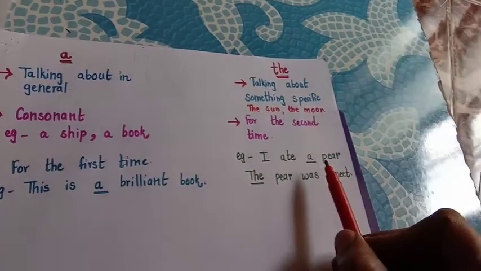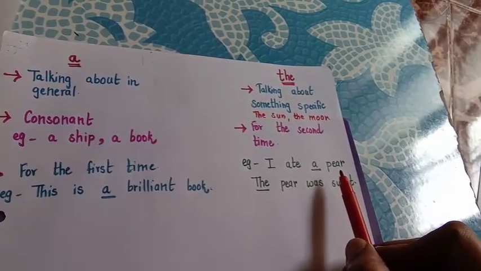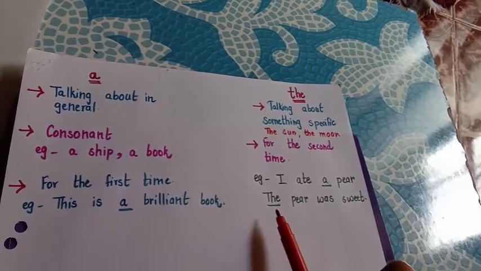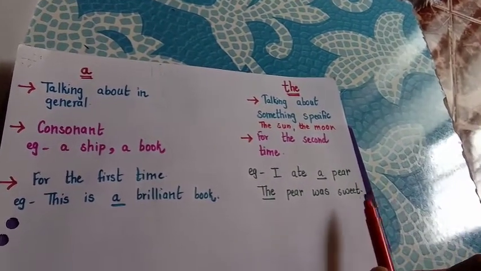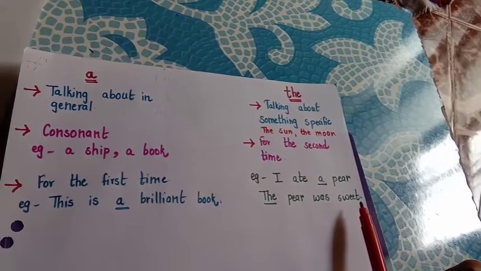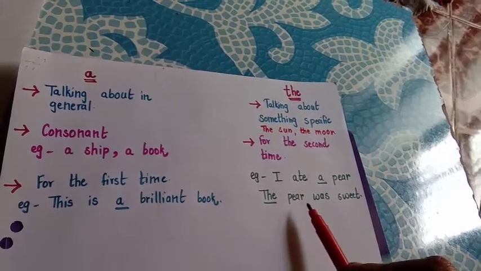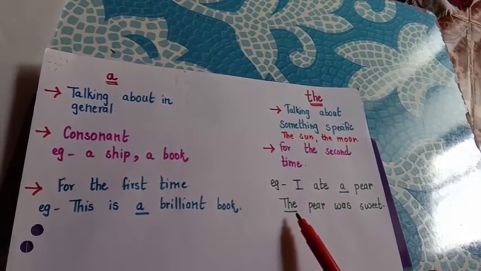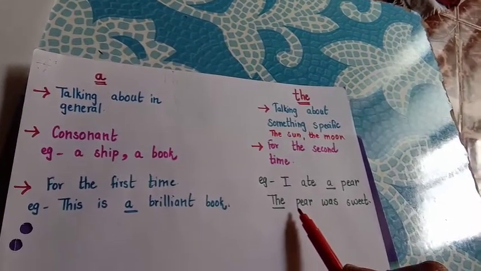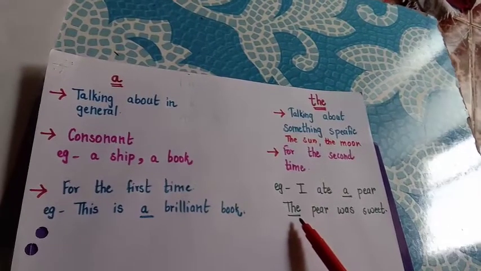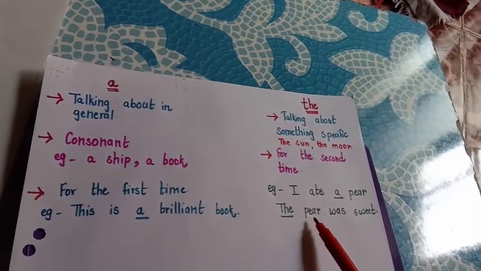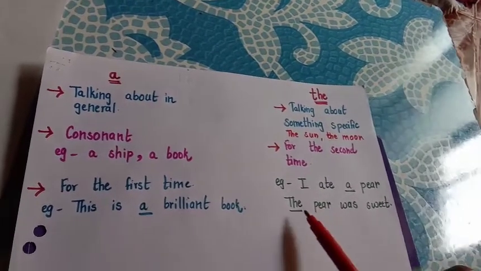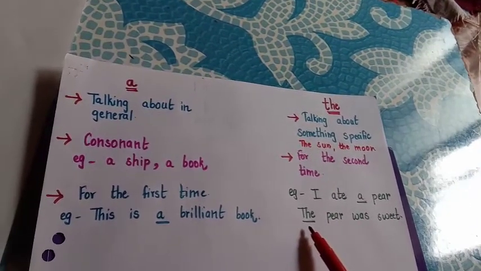But I want to say something more about this fruit pear. Now I'll use the article the. The pear was sweet. Yes, this is the second time I'm using the word pear. So I use the article the. Because P is not a vowel, it is a consonant lettered word, we will not use a and an.